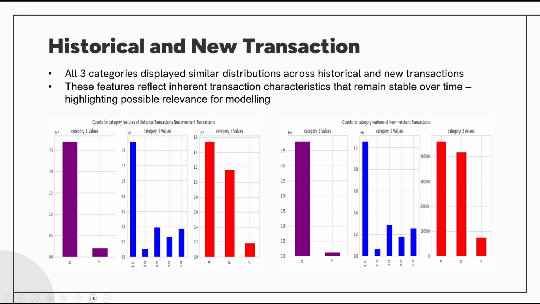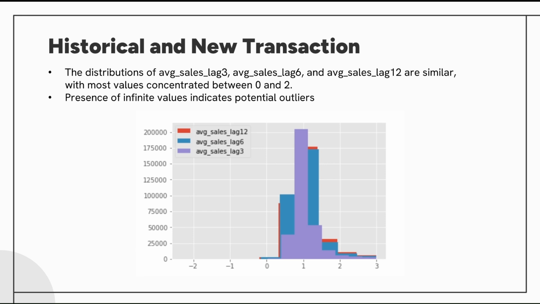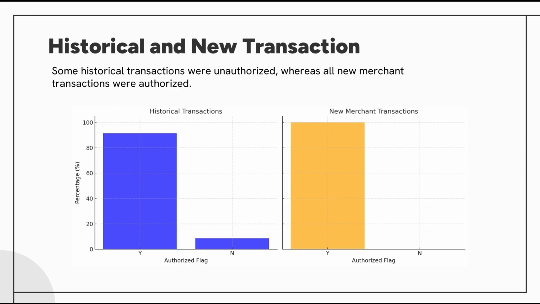So now, exploring the lag sales features, we noticed similar distributions among the average sales over the different time lags. However, the presence of infinite values pointed to potential outliers, requiring careful preprocessing before we could do modeling. Finally, for the last EDA, we found that while some historical transactions in blue were unauthorized, all new merchant transactions in yellow were authorized. This discrepancy offered another opportunity for us to refine our feature engineering process.